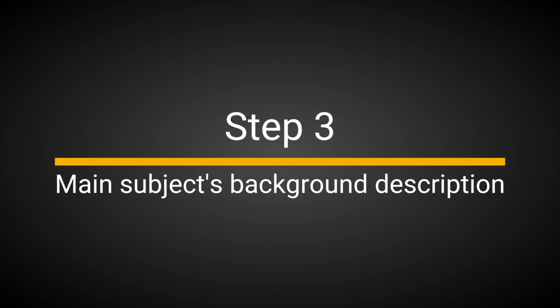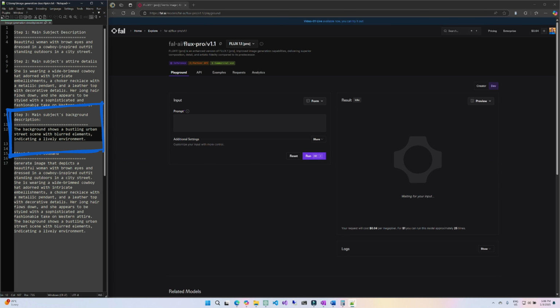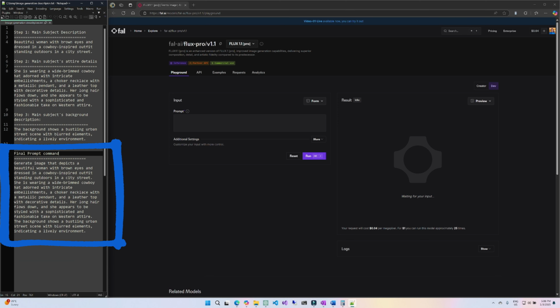Step 3. Main subject's background description. The background shows a bustling urban street scene with blurred elements, indicating a lively environment. Finally, now our command is ready. We simply need to add all 3 steps' text paragraphs and put them in the prompt window, then press enter or run the command.